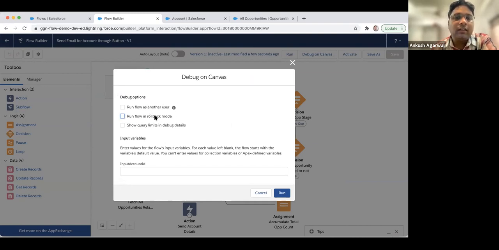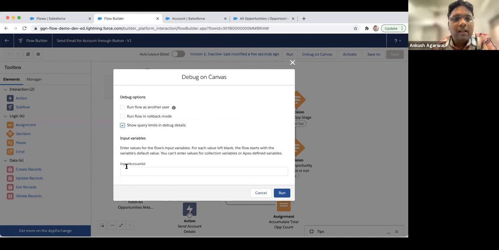Then there is rollback mode. If you don't want to update anything, then use it. For this one, we are not updating any record, so it's of no use, but you have the option to run this in debug with rollback. Otherwise, whenever you debug it, it will update your records. So you just have to make sure that you click on it if you don't want any update on your actual records.